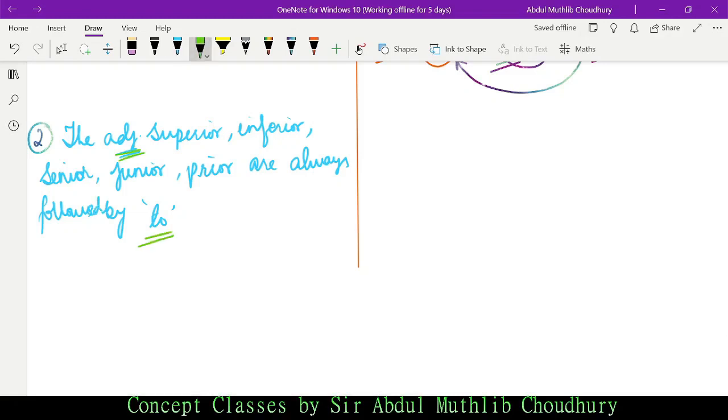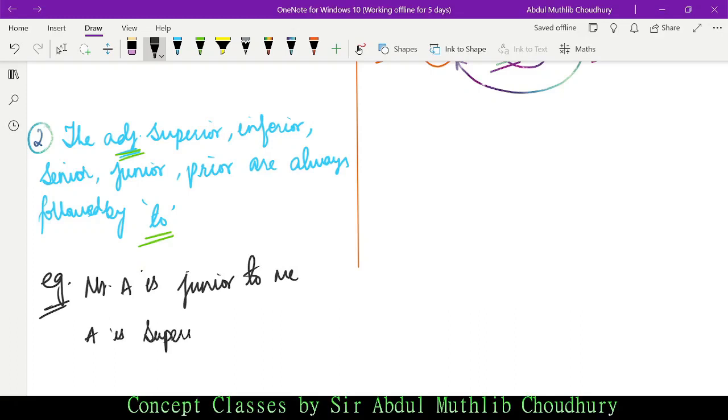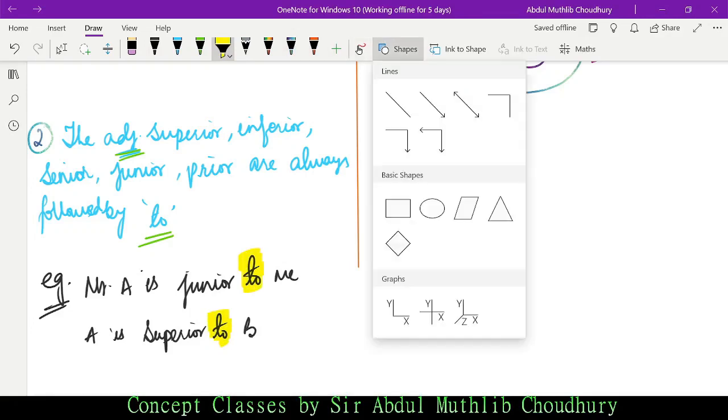For example, Mr. A is junior to me, isn't it? We say that, right? Mr. A is junior to me, or A is superior to B. If you have noticed, after junior we have used to, and after superior we have again used to. So this is a rule under comparative degree which you have to comply with.